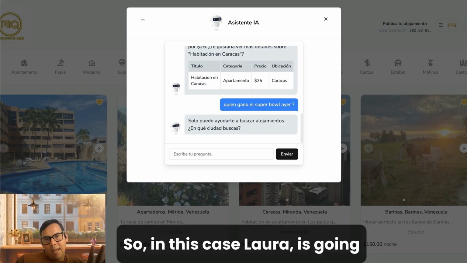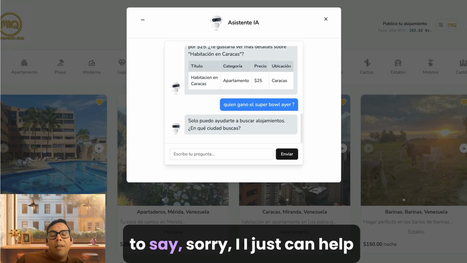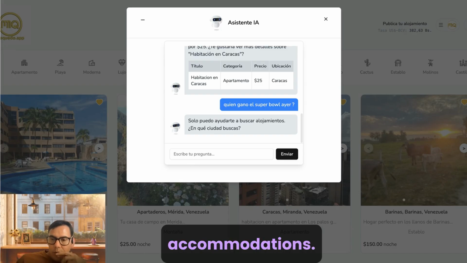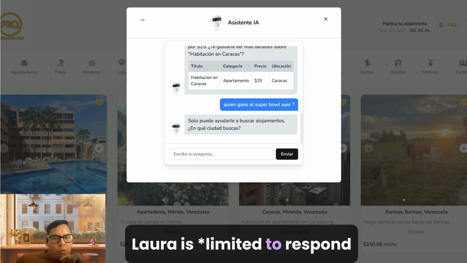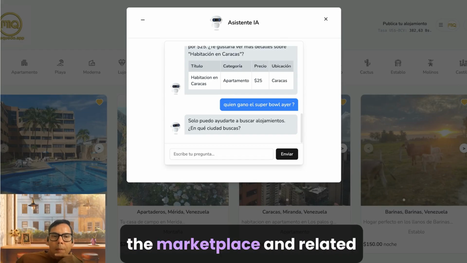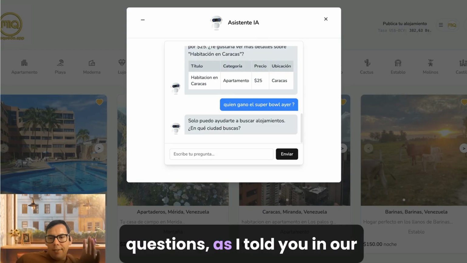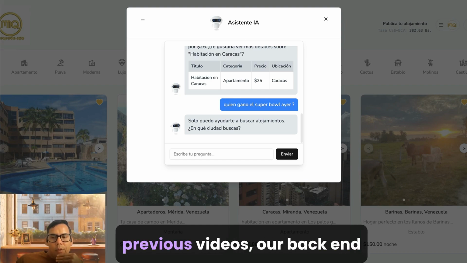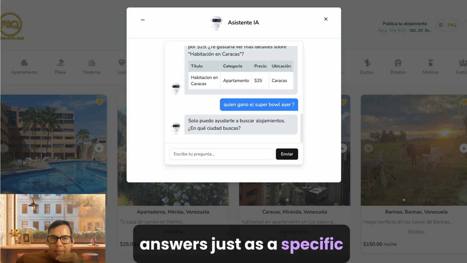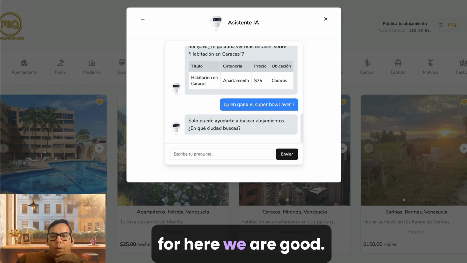In this case, Laura is going to say, "Sorry, I can only help you with looking for accommodations." So Laura is limited to responding only about the accommodations of the marketplace and related questions. As I told you, our backend is limited to respond to specific questions only. For here, we are good.